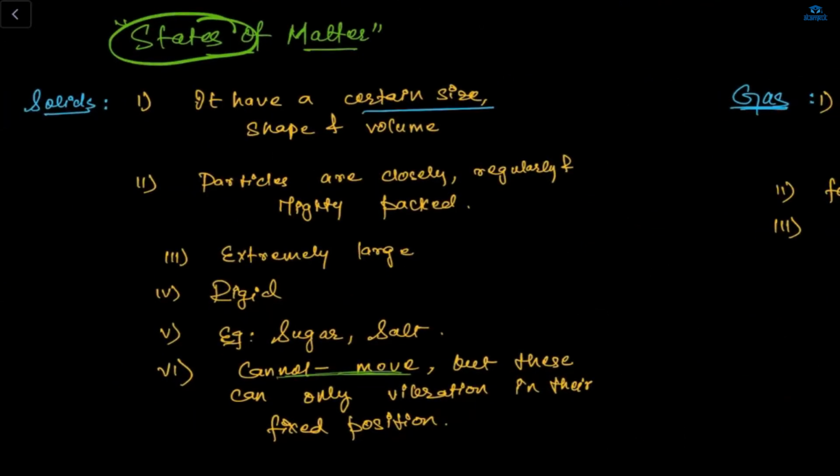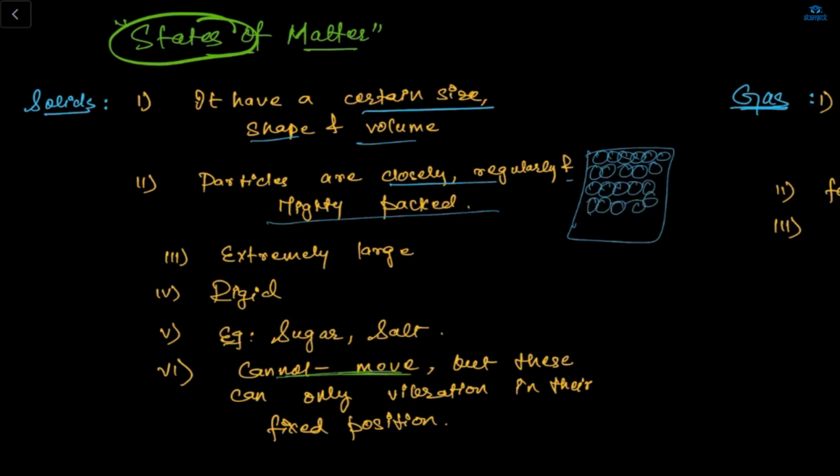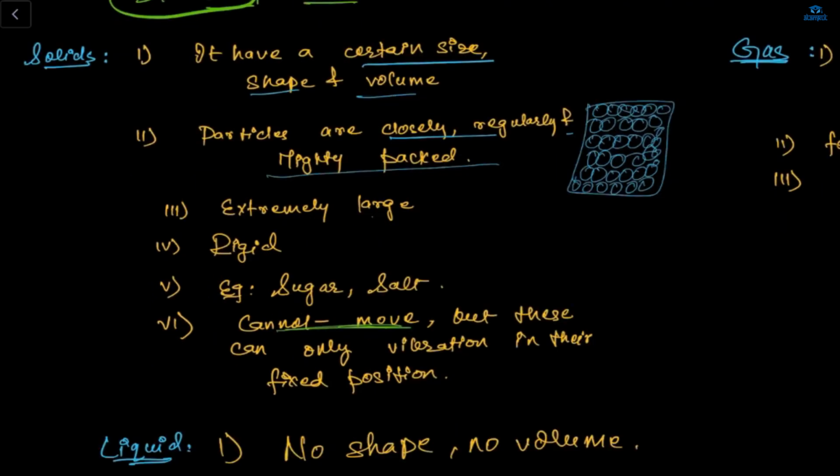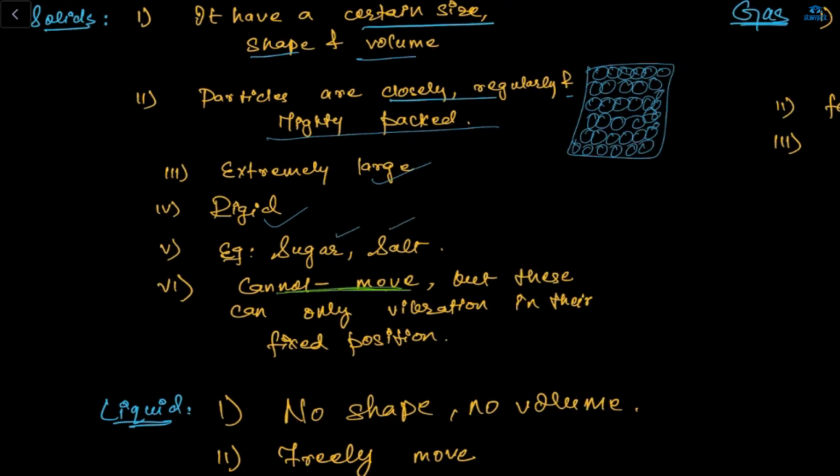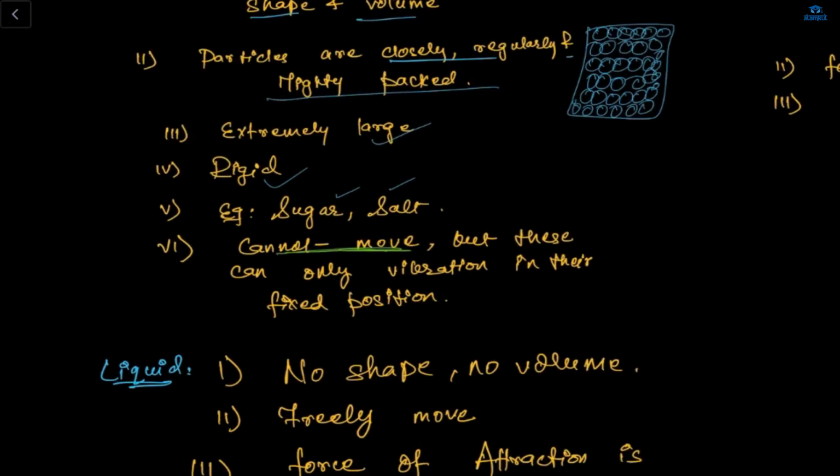Solid: certain size, shape, volume. Particles are closely, regularly, tightly packed. Why are they tightly packed? Because they don't have any spaces between them. That's why they are very tightly packed. If solids also had spaces, then we couldn't call it solid, because solid means very, very packed. Extremely hard, rigid means maintaining its shape. Example: sugar, salt. They cannot move, but they can only vibrate.